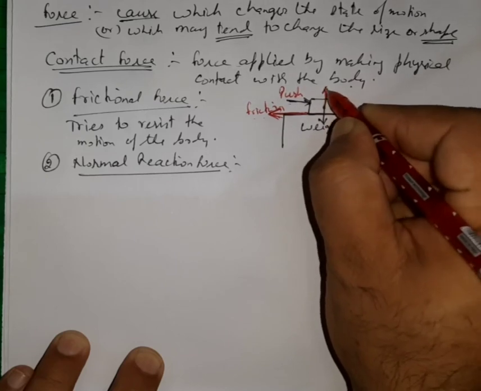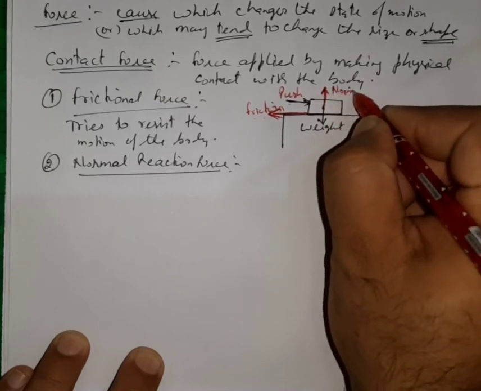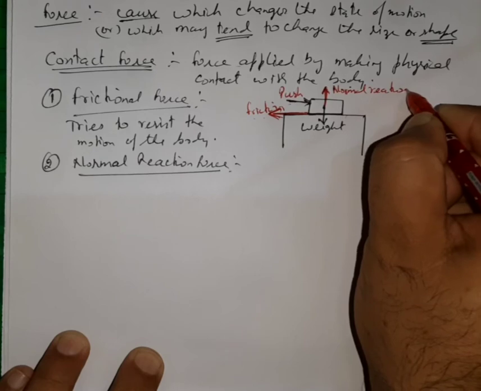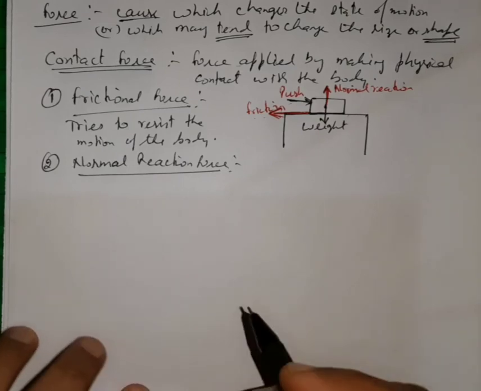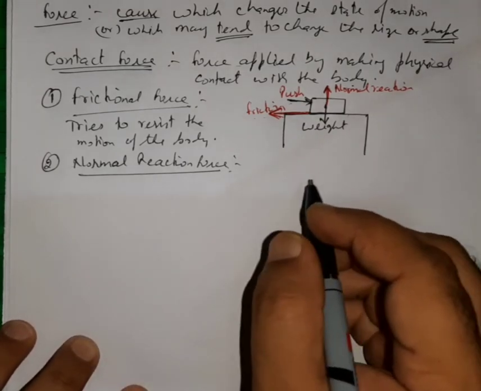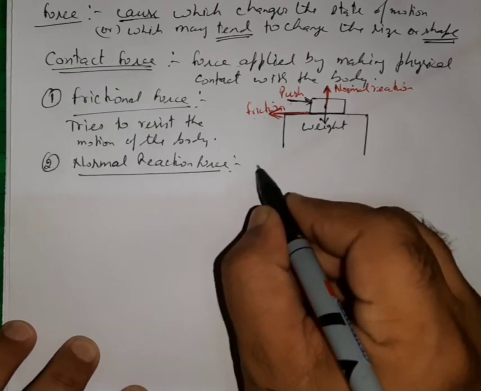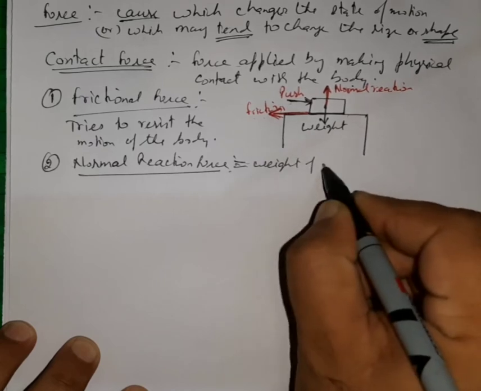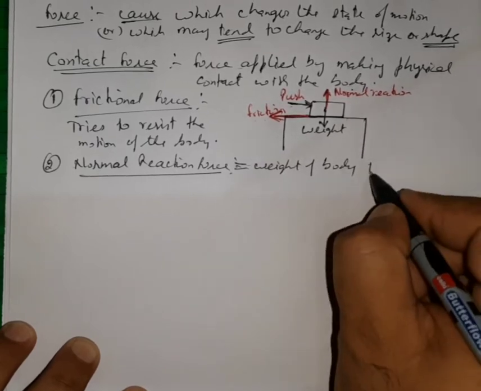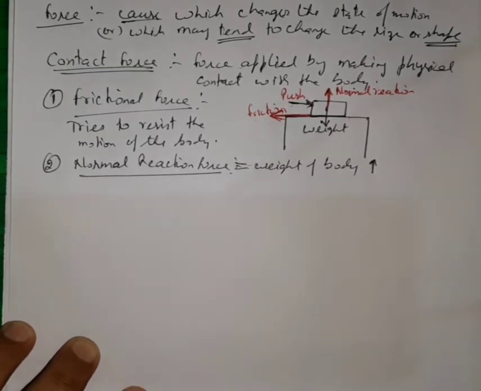So this upward force is called the normal reaction. This normal reaction is equal to the weight of the body, but it will be in the upward direction.